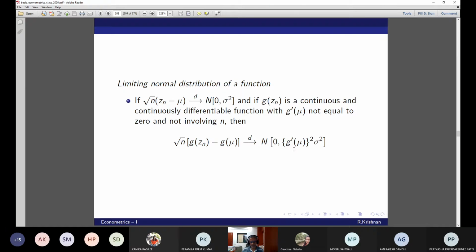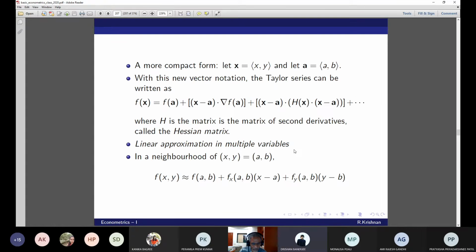Sir, can you show the form of the delta method? We are coming there. What it is, how we are going to use this? This is the limiting distribution. No, sir, I'm talking about a few slides back. Yes. This is the Taylor series. Okay.